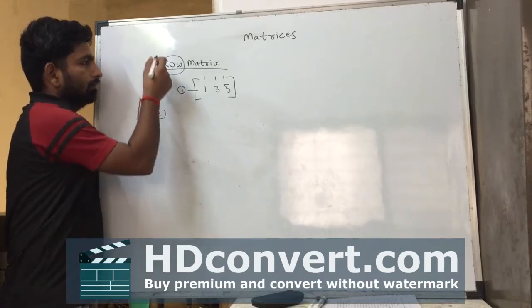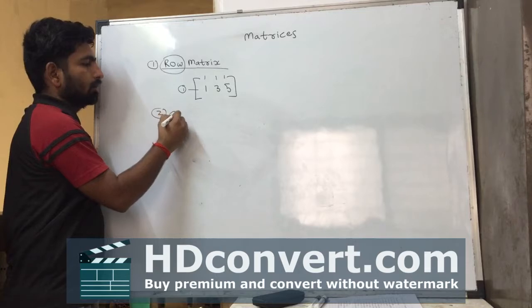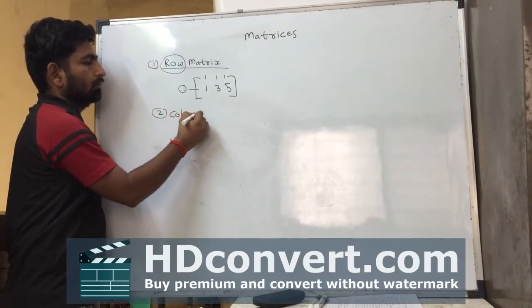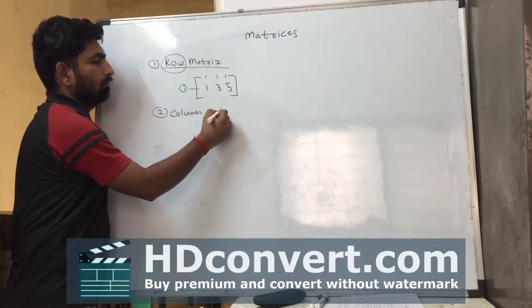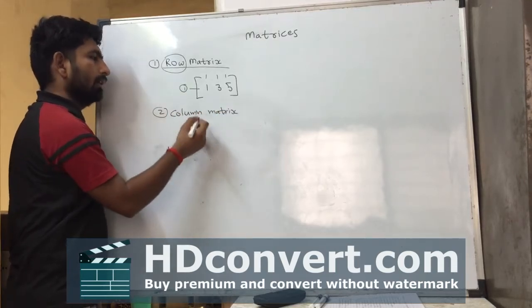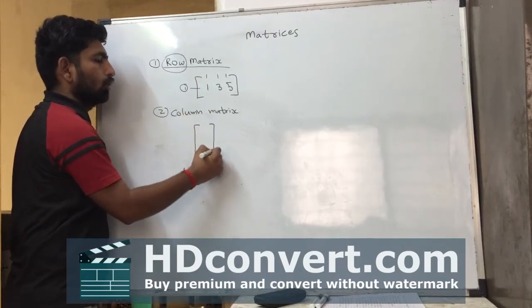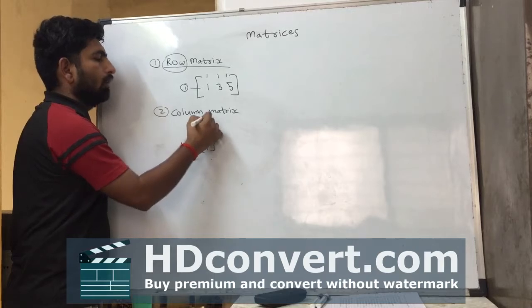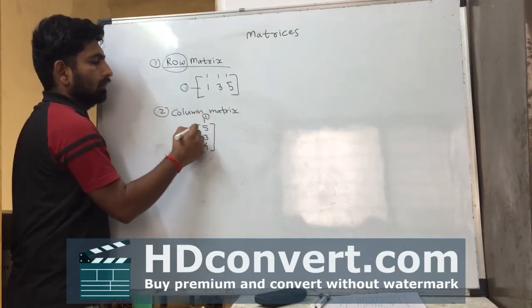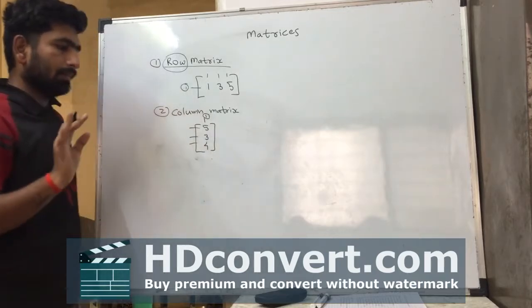In the second type, similarly, we have the column matrix. In a column matrix, as the first type indicates, a row matrix has one row, so a column matrix has only one column. The number of rows can be multiple. These two types are basic.